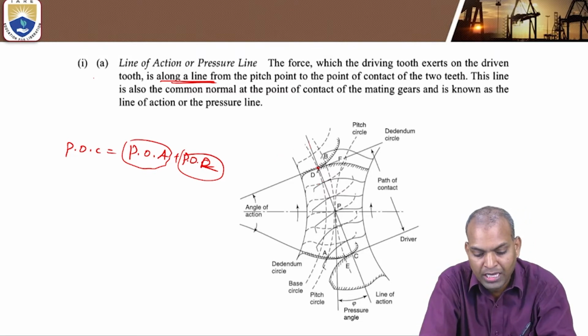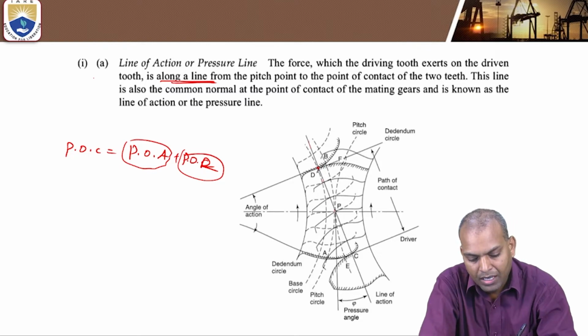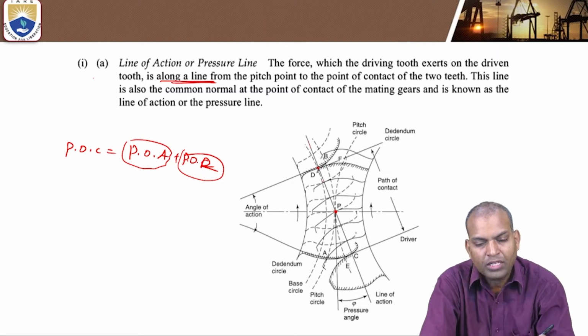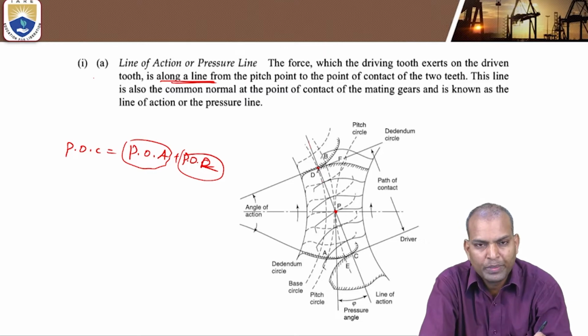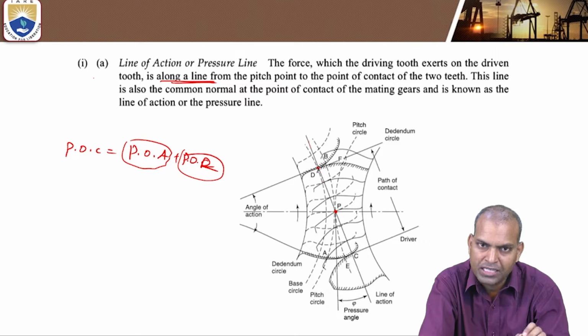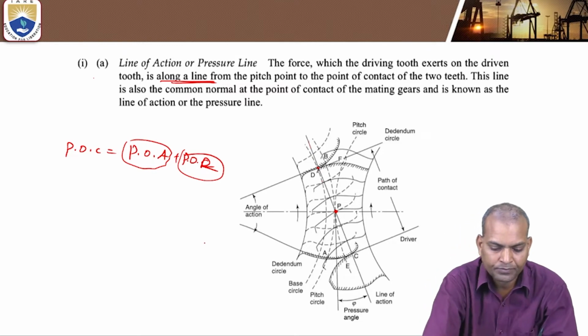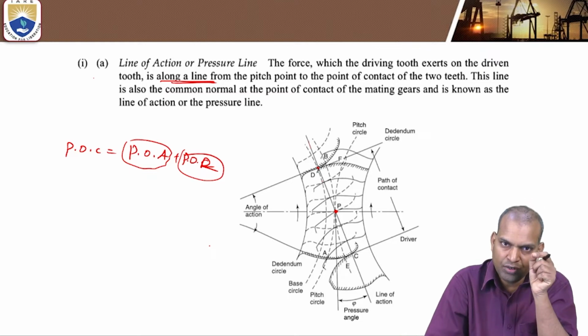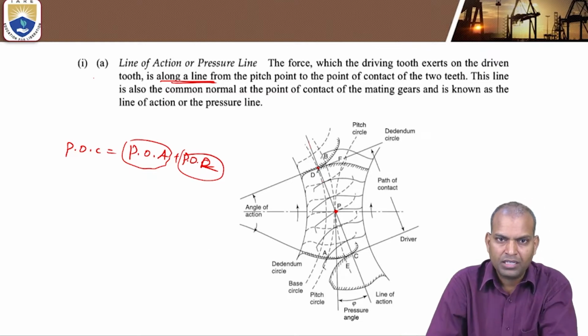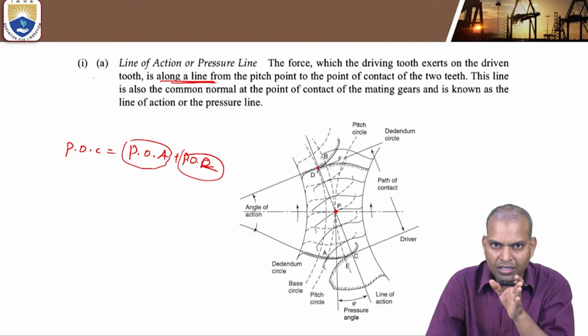This action also takes place where? At a pitch point. What is the pitch point? When two pitch circles of the gears meet at one point, it meets only at one point. That point is known as the pitch point P. That line, drawn through that point, is a straight line, and that line is known as line of action.